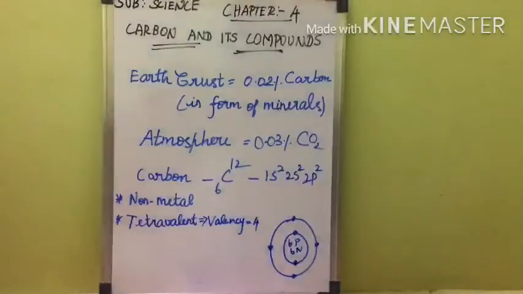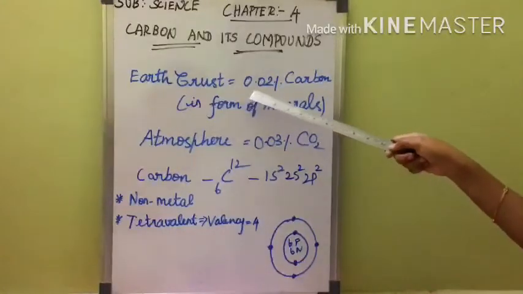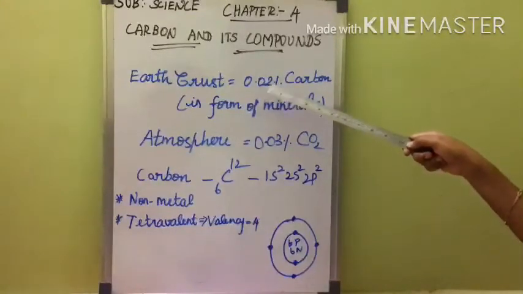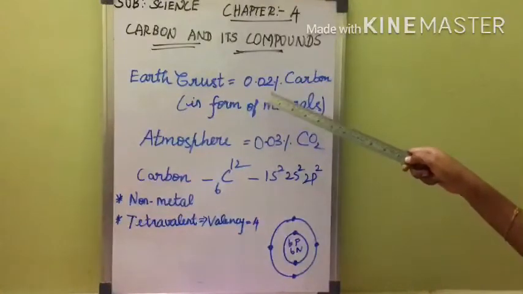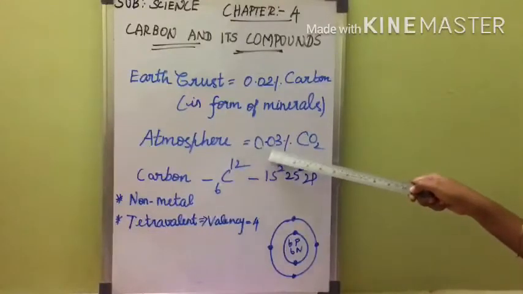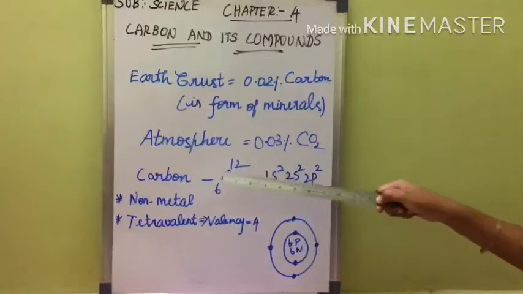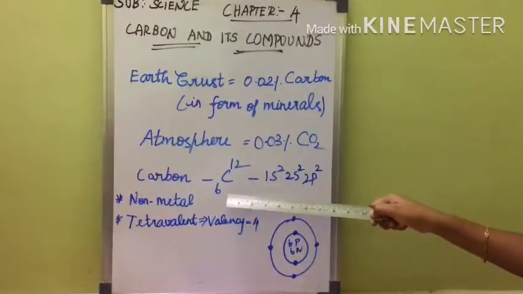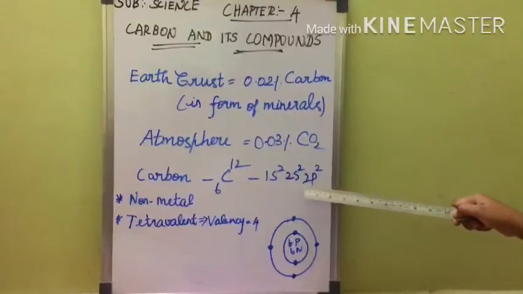Here, the amount of carbon present in the earth's crust is equal to 0.02%, in the form of minerals like coal and petroleum. Then the atmosphere consists of 0.03% of carbon dioxide. So we know carbon has the symbol C, atomic number 6 and mass number 12. This is the electronic configuration: 1s2, 2s2 and 2p2.